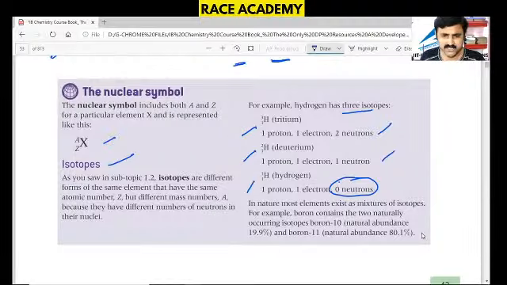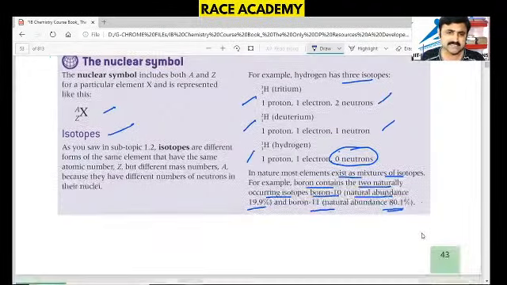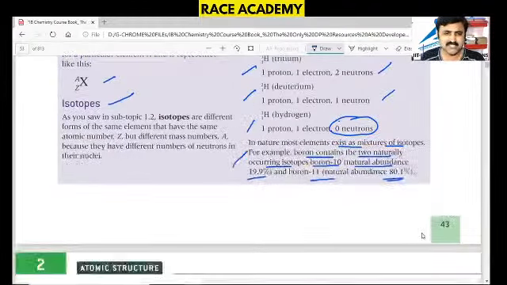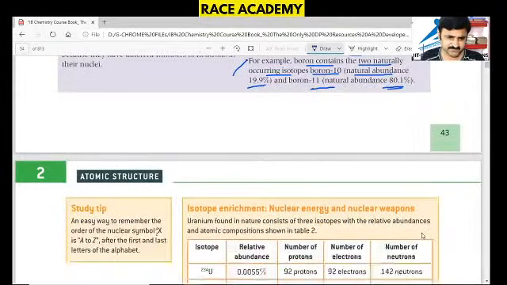In nature, most elements exist as a mixture of isotopes. For example, boron contains 2 naturally occurring isotopes: boron 10, whose natural abundance is 19.9 percent, and boron 11, whose natural abundance is 80.1 percent. This is one example of the naturally existing percentages of boron.